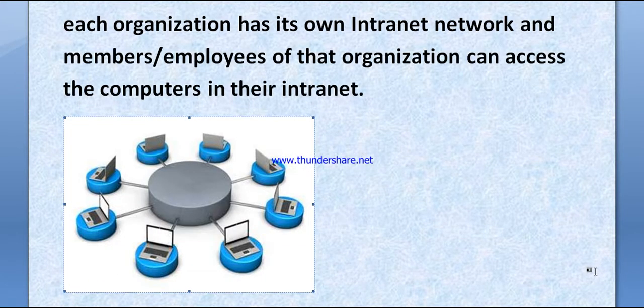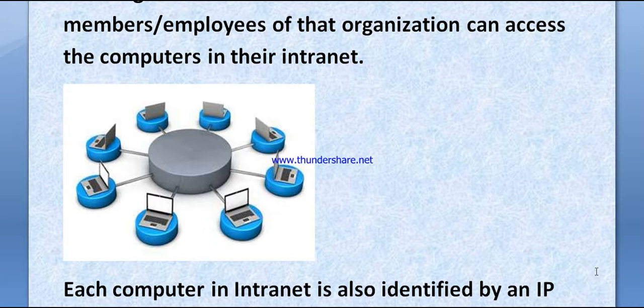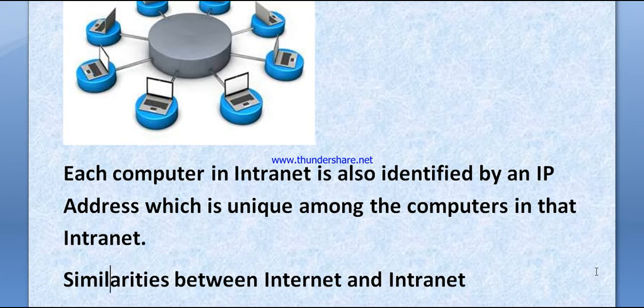An intranet is a private organization network; only company employees can access the things. Each computer in an intranet is also identified by an IP address which is unique among the computers in that intranet.